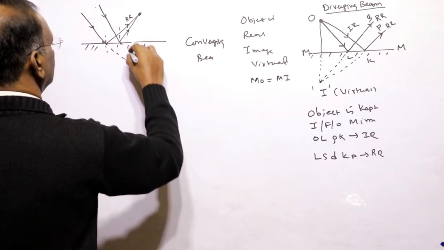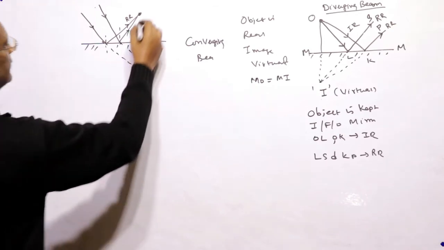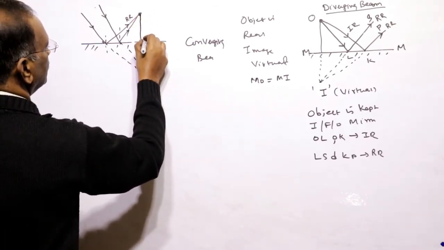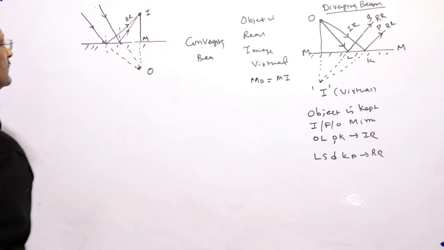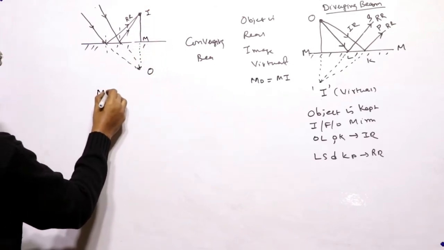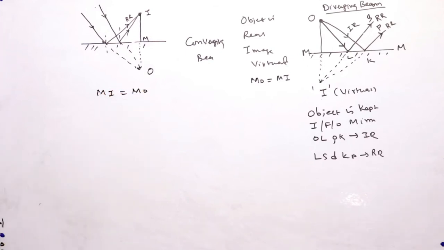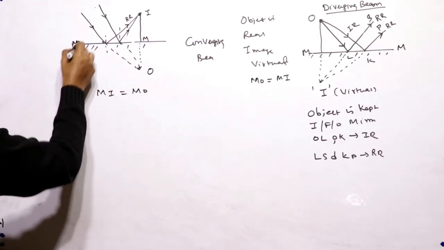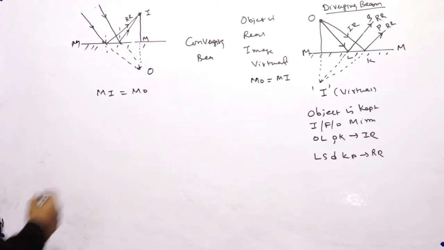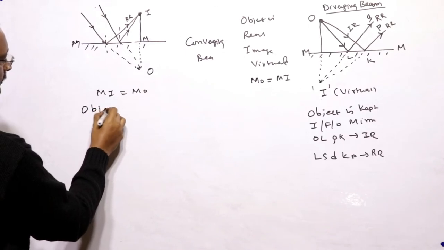When we extend them backward, the object is formed here. This distance is from the mirror to the image and from the mirror to the object, so MI is equal to MO. The object distance and image distance are equal with respect to the mirror. This object is virtual.